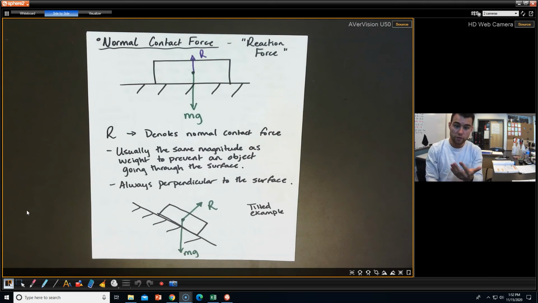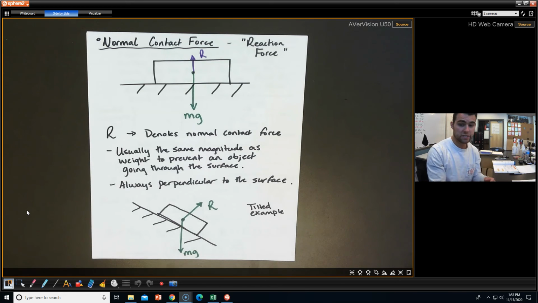it just goes through. The one thing to note, though, is that it is always perpendicular to the surface, no matter what. Again, Sharpie in my hand, the force acting up is perpendicular to my hand. And so that actually has a unique twist to it if we do tilt our surfaces. We're not going to yet, but eventually we will.